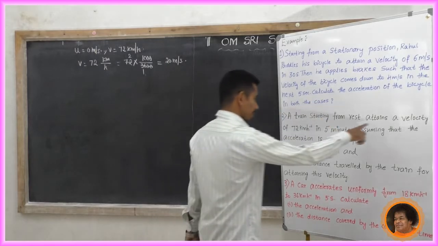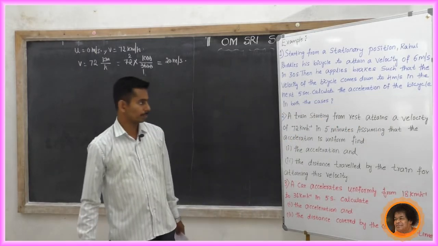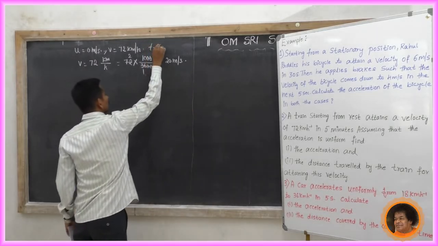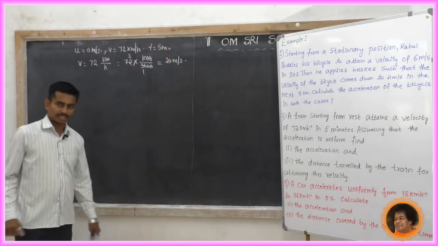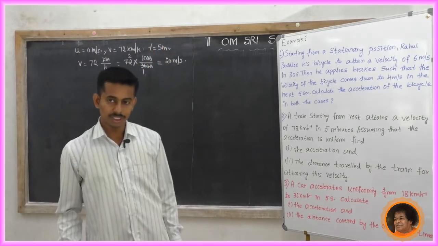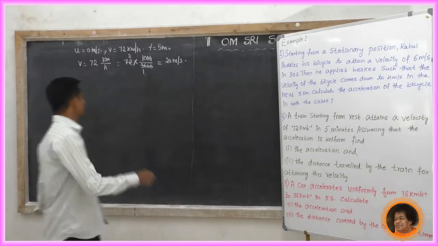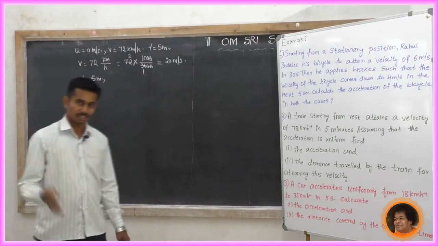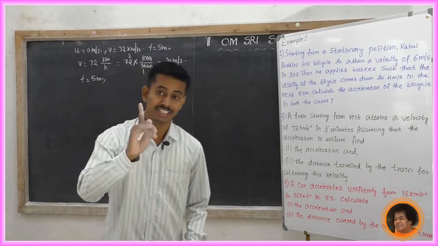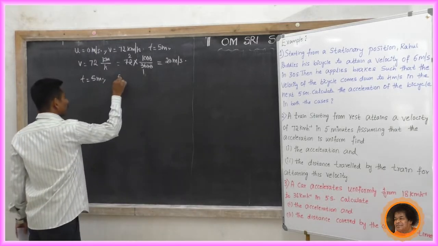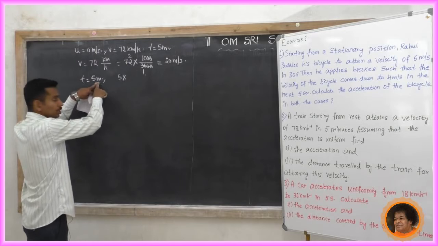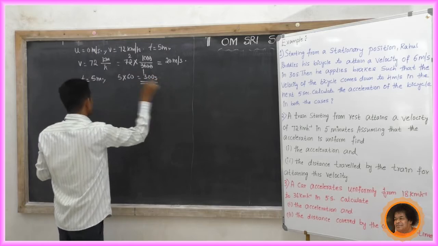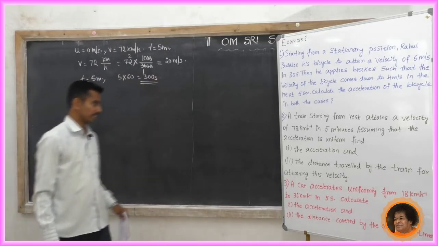After that, it attains a velocity of 72 kilometer per hour in 5 minutes. 5 minutes means t is given. What is t? 5 minutes. What is the SI unit of time? It is second, so convert it into seconds. t equal to 5 minutes. How to convert minute to second? It is very simple. 1 minute means 60 seconds. So 5 into 60, then we get 300 seconds. So t equal to 300 seconds.